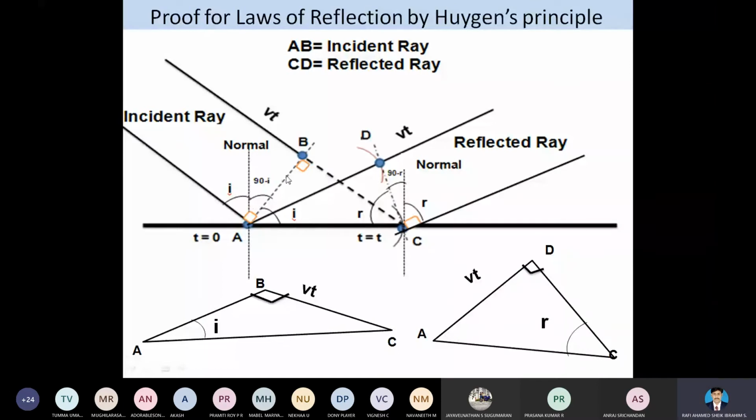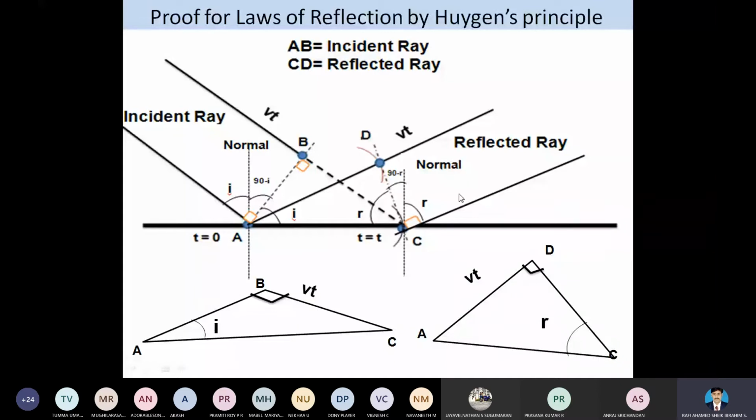So then we are going to give the angle of the incident here as I. If the angle of incident here is I, then it becomes 90 minus I. Then it becomes I. It's based on the angle. So similarly, the points C and D are considered as a reflected ray.